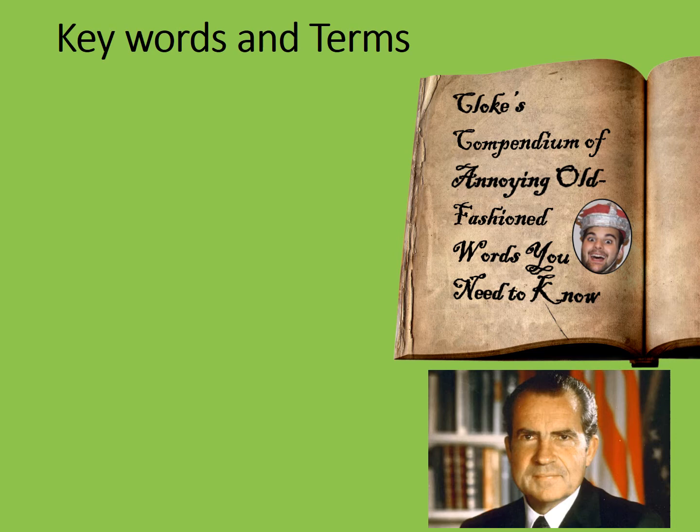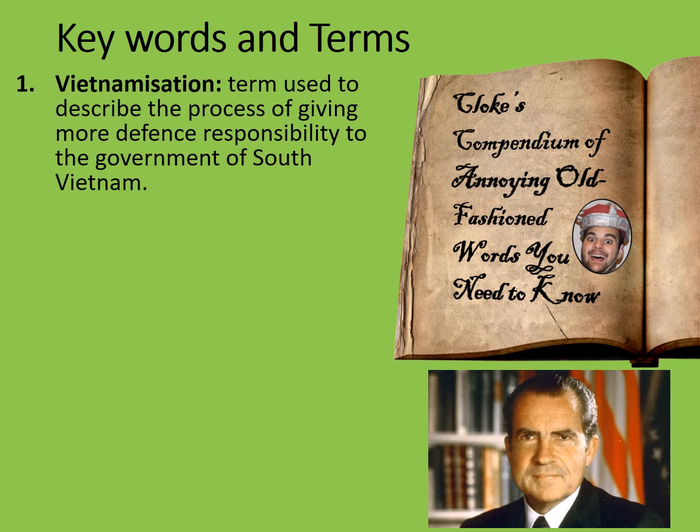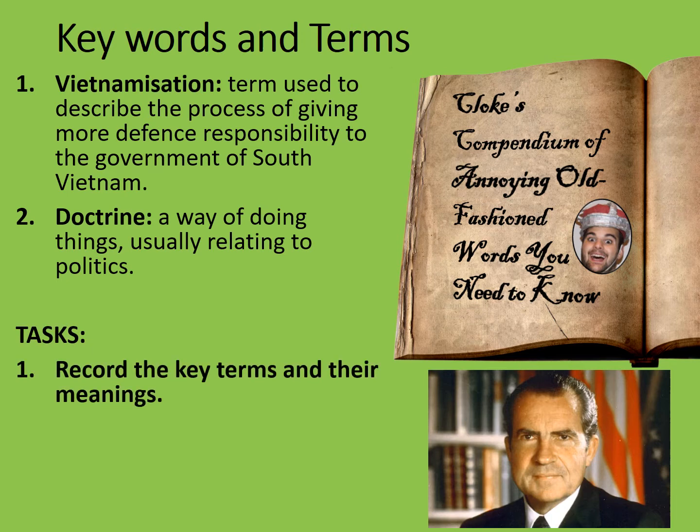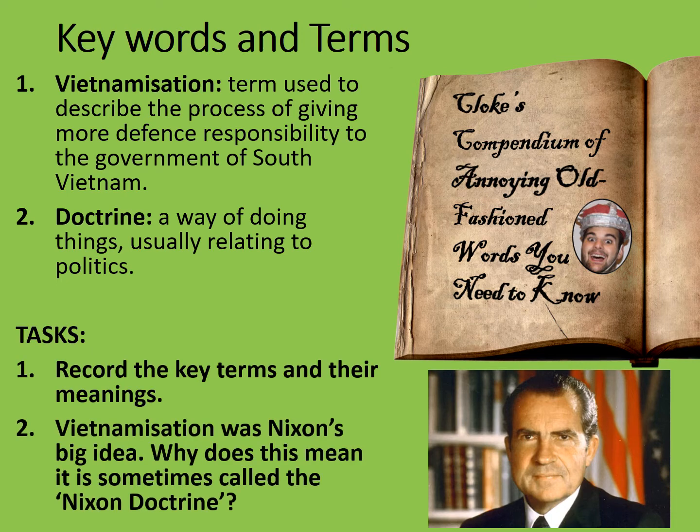Let's look at some key terms related to the Vietnamization policy. The annoying old-fashioned words that you need to know today are, firstly, Vietnamization. This is a term used to describe the process of giving more defence responsibility to the government of South Vietnam. Secondly, doctrine, a way of doing things usually relating to politics. And now your tasks. Record the key terms and their meanings. And then, Vietnamization was Nixon's big idea as president. Why does this mean it is sometimes called the Nixon doctrine? Pause the video here and complete the tasks.